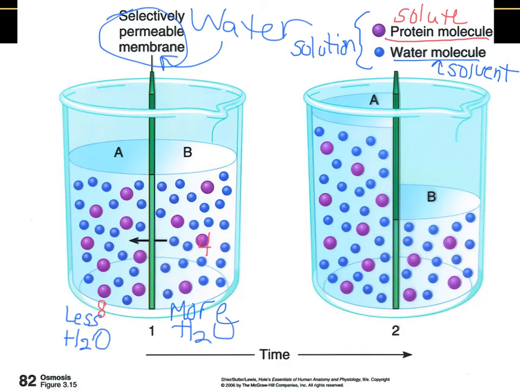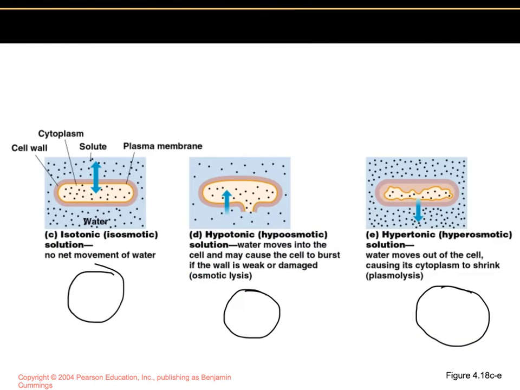Water moves from an area of high to low concentration. So it will move from side B and go into side A, which is why when you look at the experimental setup, the water level has increased on side A, because that's where the water movement took place. It moved into A. Okay, so now let's see what happens when the cells are placed into different solutions. We have some new terminology here to discuss. So let's look at the very first example.